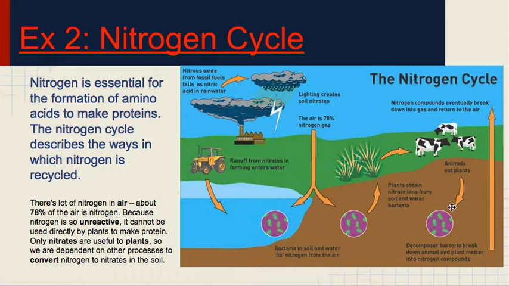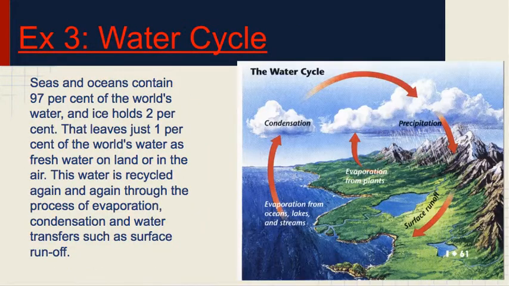So it all cycles around again. Water cycle we're all pretty familiar with. Probably have been talking about this since elementary school, but really quickly. Water evaporates, it condenses in clouds, it precipitates, it runs off the surface, and it goes back into the streams and the lakes, evaporates, and we start our cycle all over again.